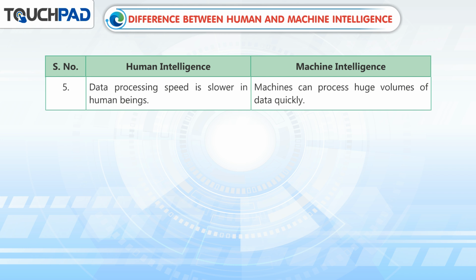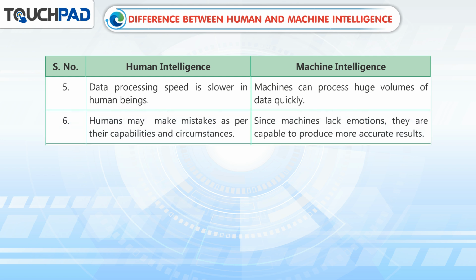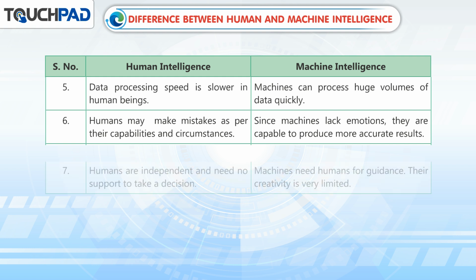5. Data processing speed is slower in human beings. Machines can process huge volumes of data quickly. 6. Humans may make mistakes as per their capabilities and circumstances. Since machines lack emotions, they are capable of producing more accurate results.